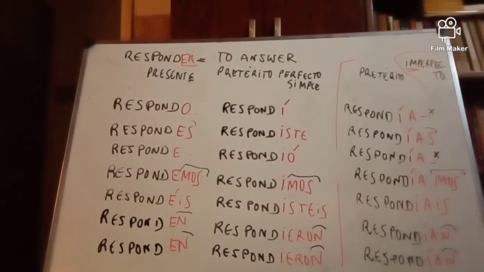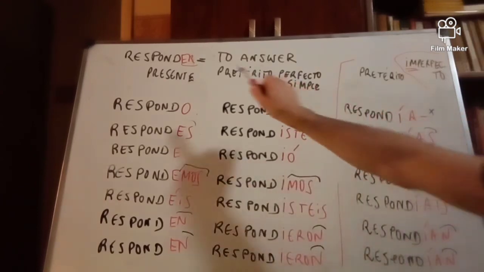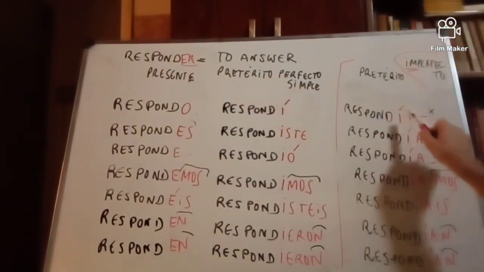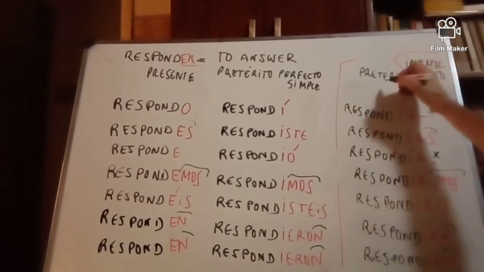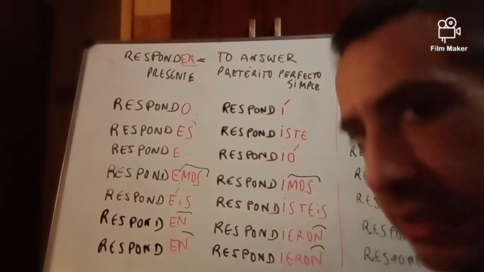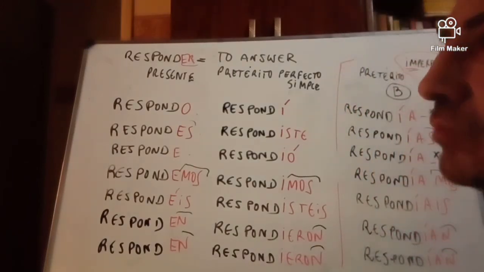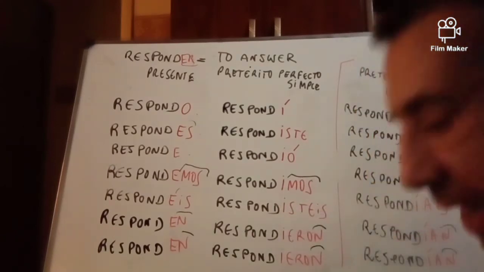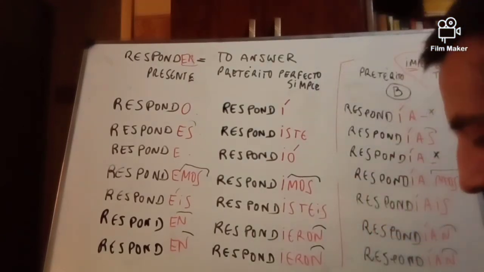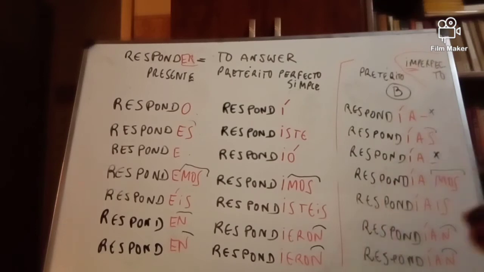And as you can see, for both the er and ir ending, we don't have the letter B anymore. For the first model, we do always. Trabajaba, preguntaba, amaba. But here we don't.